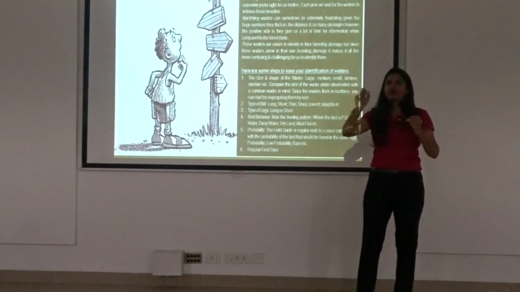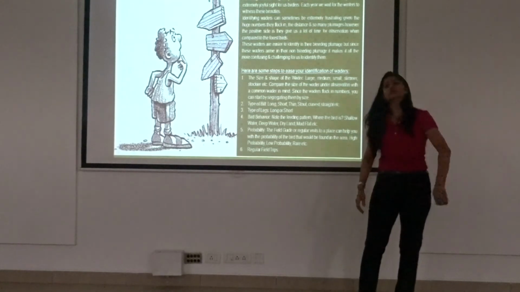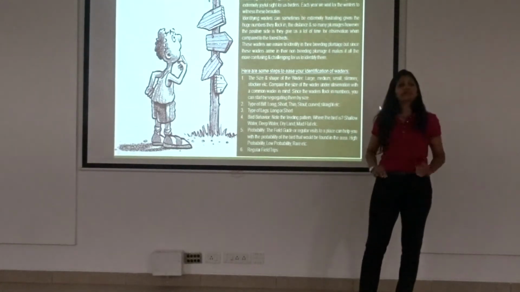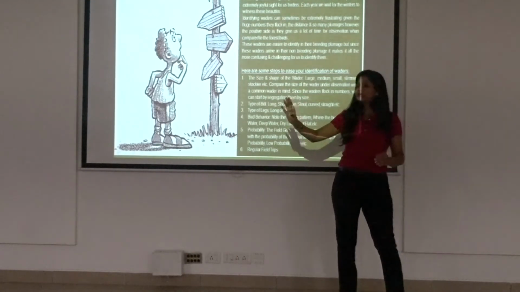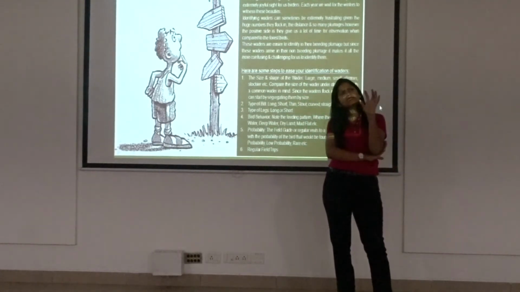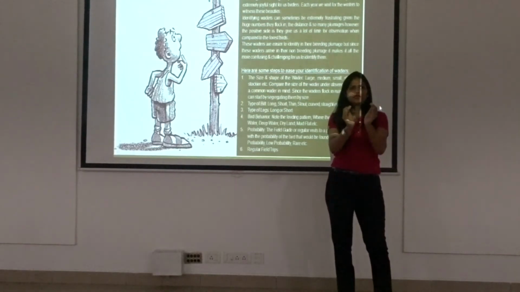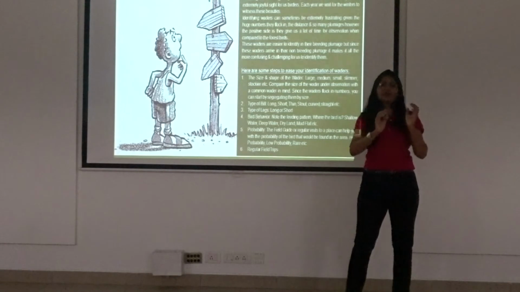You cannot take one vader and then look at all the vaders in the book and think that you will be able to shortlist that bird. No, it wouldn't happen. You need to look, okay, so my bird was possibly this size. How do you conclude a size? Let's take a common bird in mind. Let's say we take a common sandpiper in our heads.